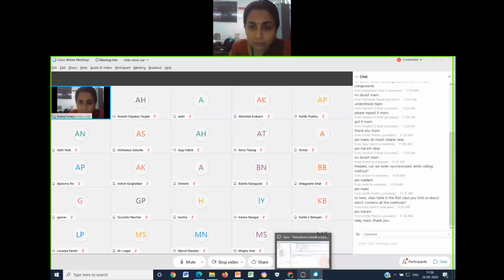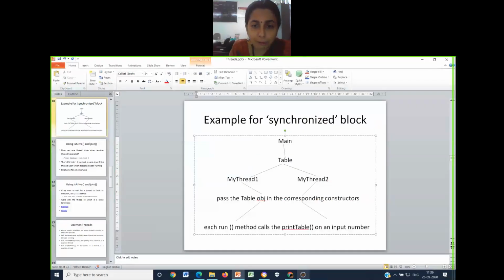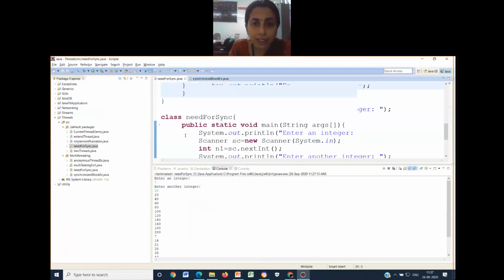Okay. Now accordingly, what you are supposed to do is create a thread class. Create a simple class table. Inside the table class, you have to write the method print table. What does print table do? It accepts an integer and prints the table from 1 to 10 of that number. So I am simply shifting this part into the table class.